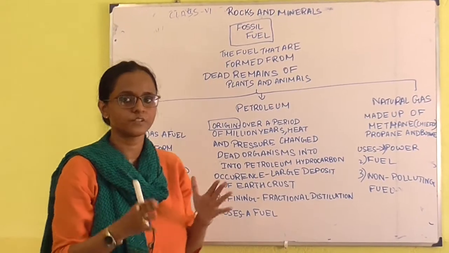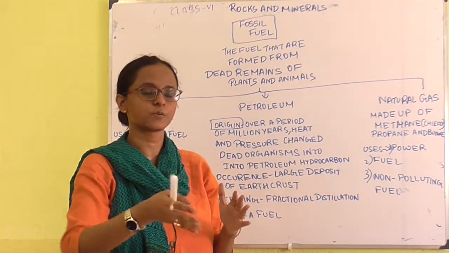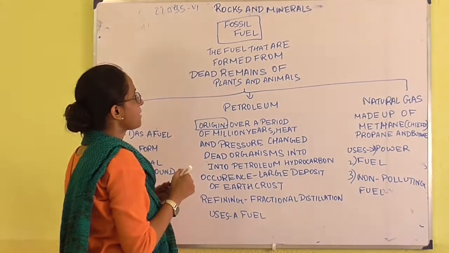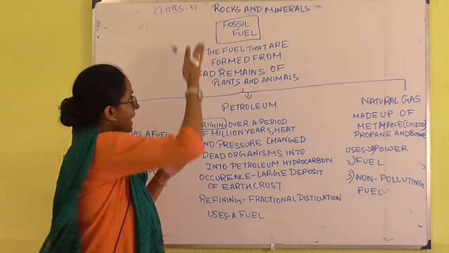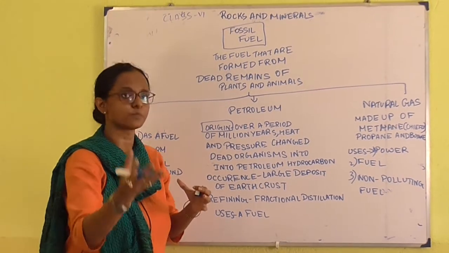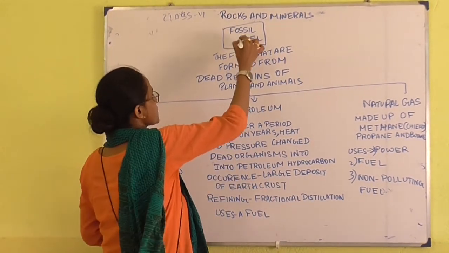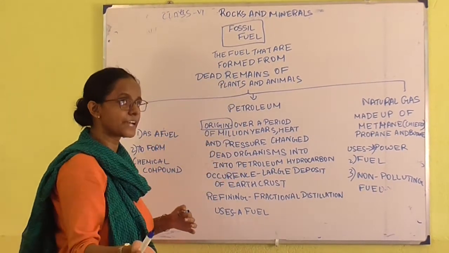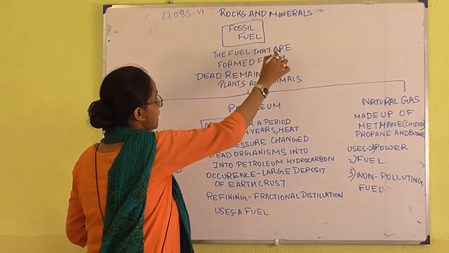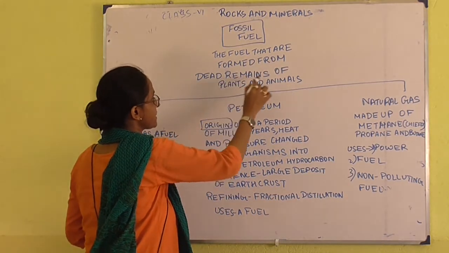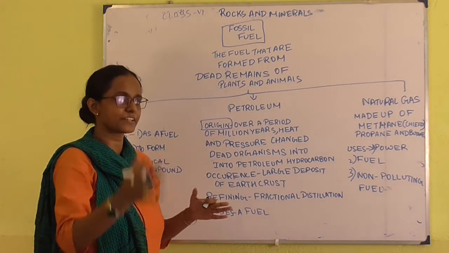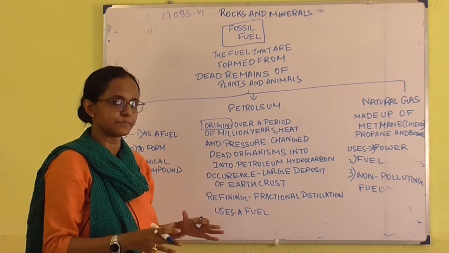So, as we have learned about the fossil, now we are going to learn about the fossil fuel. Okay, now what happens in a fossil fuel? We can understand by the name only that whenever a fuel is generated from the fossil, then that is called the fossil fuel. So, what will be the definition? The fuels that are formed from the dead remains of plants and animals.